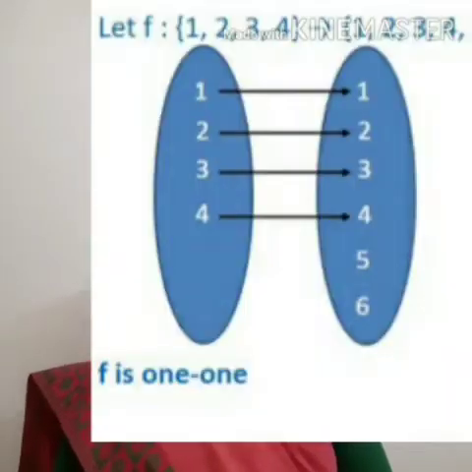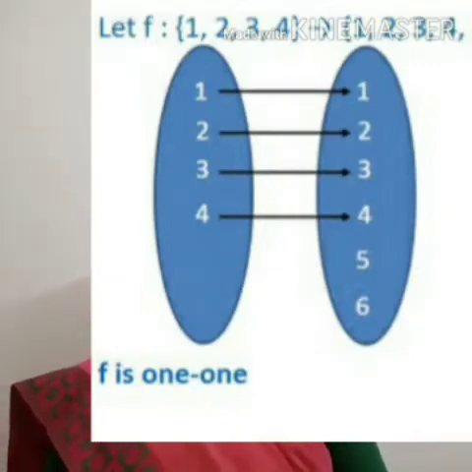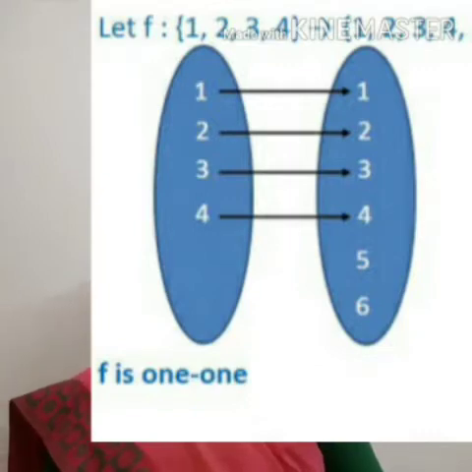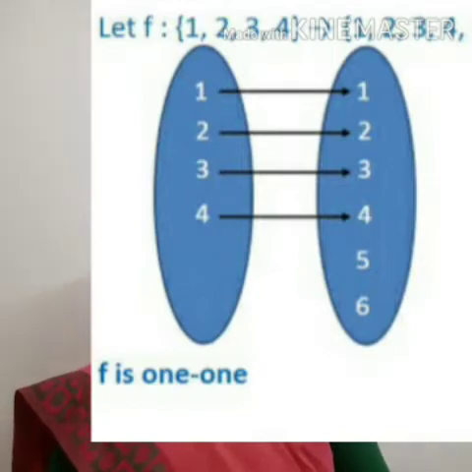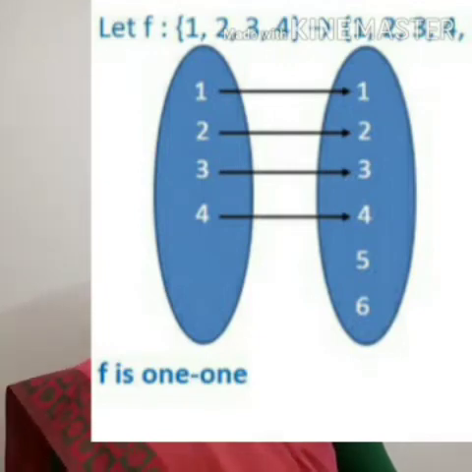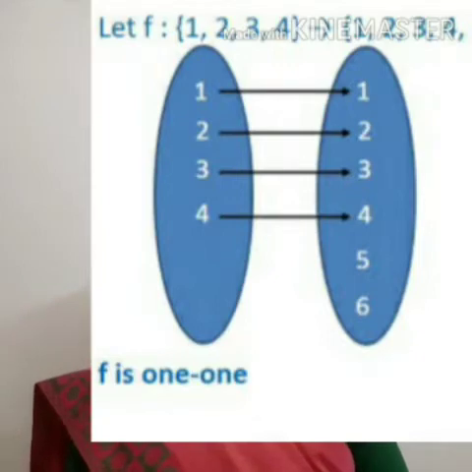For example, let's consider a function f from the set {1, 2, 3, 4} to the set {1, 2, 3, 4, 5, 6}. Here you can see that 1 is the image of 1, 2 is the image of 2, 3 is the image of 3 and 4 is the image of 4, isn't it? See, different elements of A are related to different elements of B, which means the images are different. Therefore, f is one-one.